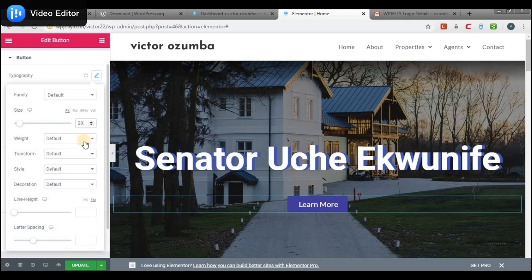The weight could make it bold. Transformation, you could change the text into upper or lower text. Now that is that about this button.